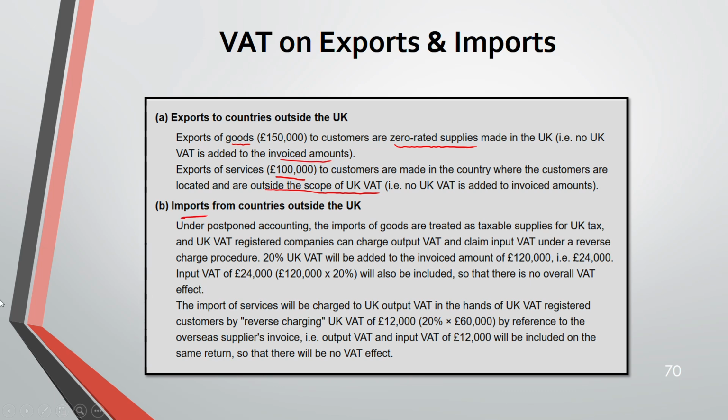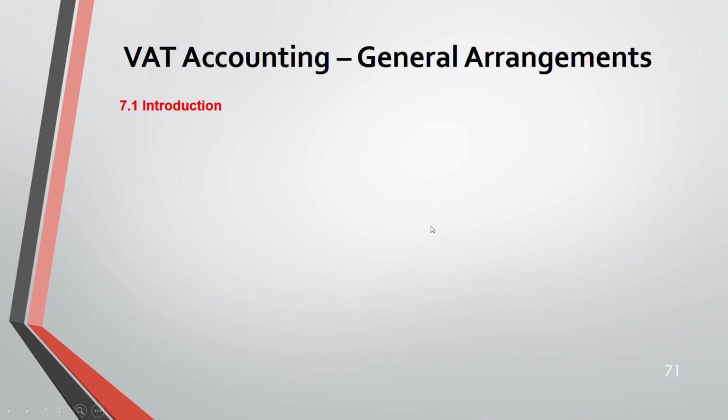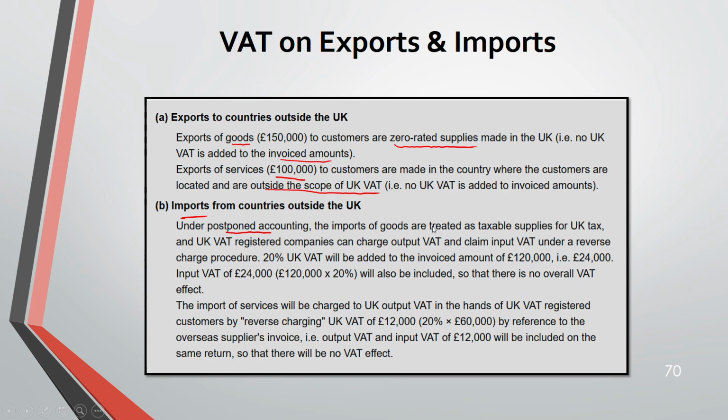Coming to the import. Import is more risky, so here we will do postponed accounting. Under postponed accounting, the imports of goods will be treated as taxable supplies for UK tax. So here, reverse charge: input VAT will be taken as output VAT, at 20% UK VAT.